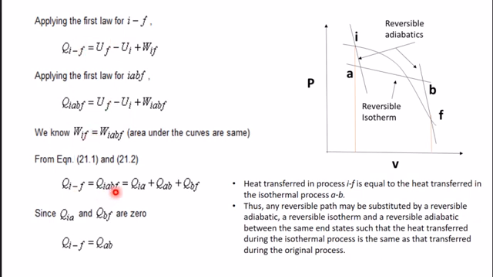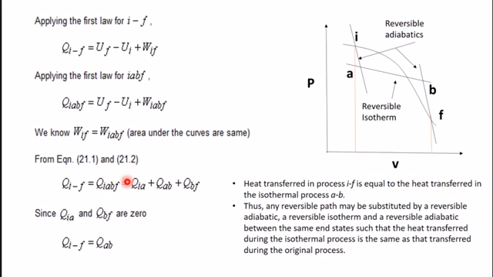QIABF. Now QIABF it is consisting of three processes IA, AB, BF. So QIABF is equal to QIA plus QAB plus QBF. Now QIA, it is a heat transfer during reversible adiabatics. Same way QBF, it is a heat transfer during reversible adiabatics. And the term adiabatic itself says adiabatic means heat transfer is zero.